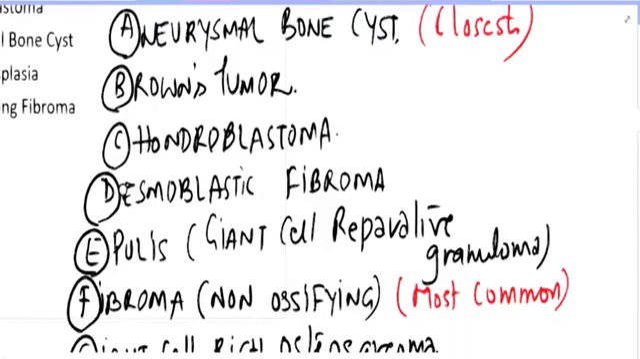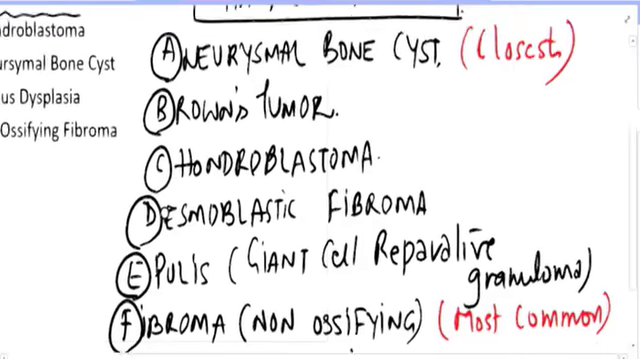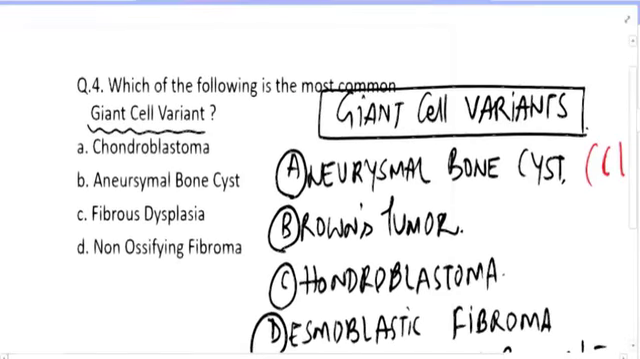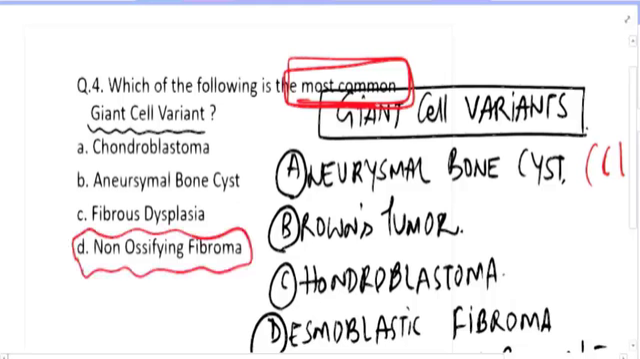it is non-ossifying fibroma. So you have to be very careful about whether they have asked closest or whether they have asked most common. They have asked most common here, and therefore the answer will be non-ossifying fibroma.